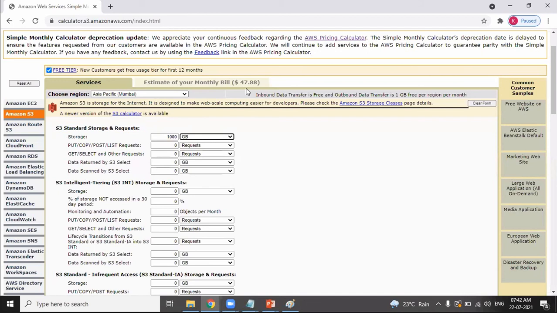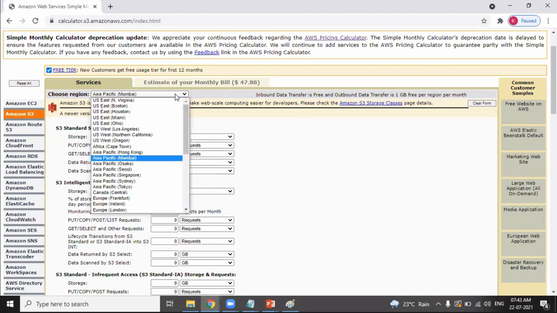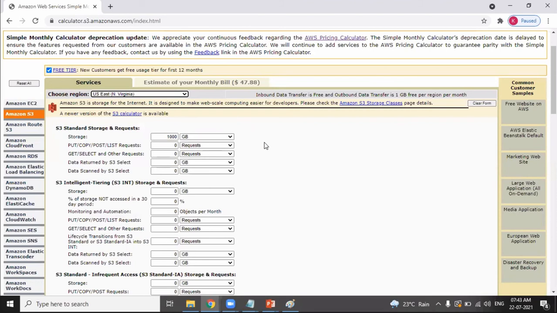In Mumbai it is $47. Are you understanding? The same data, if you're storing it in Mumbai, costs $47. The same data in the North Virginia region, the bill is different. So the bill changes with respect to storage class, the bill changes according to the region, and the bill changes with respect to the amount of data. So all these are very, very important.